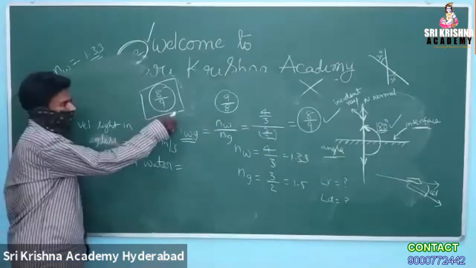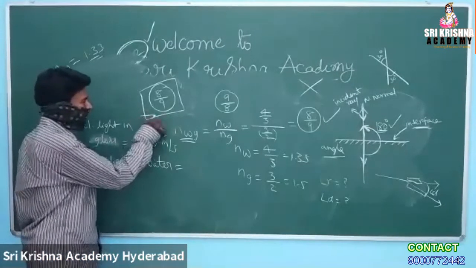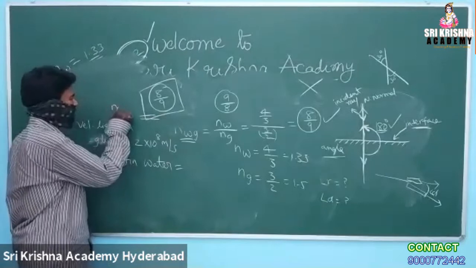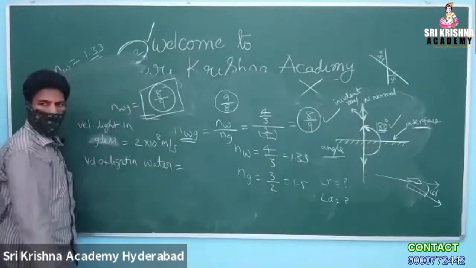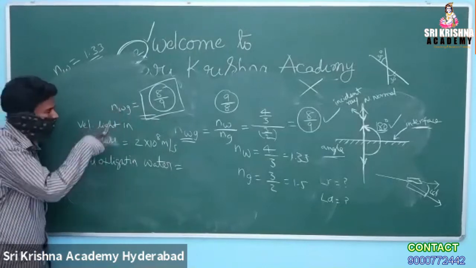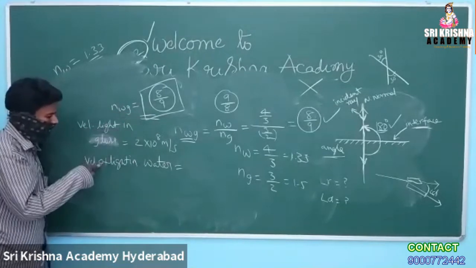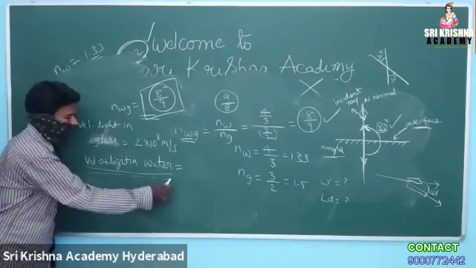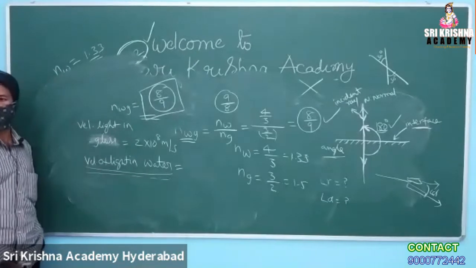What is in the examination? Relative refractive index N of WG is given, and velocity of light in glass is also given. Using these two given data, he asks you to calculate the velocity of light in water. How are you going to proceed?